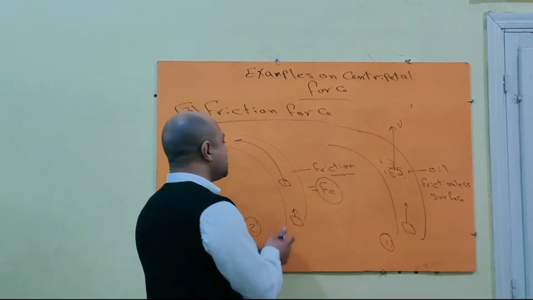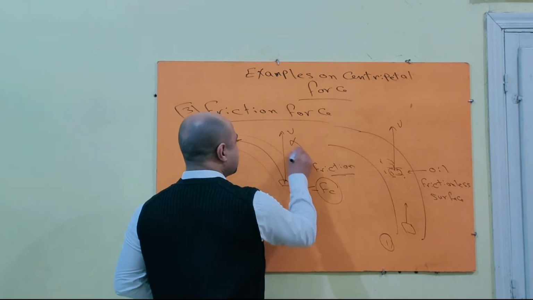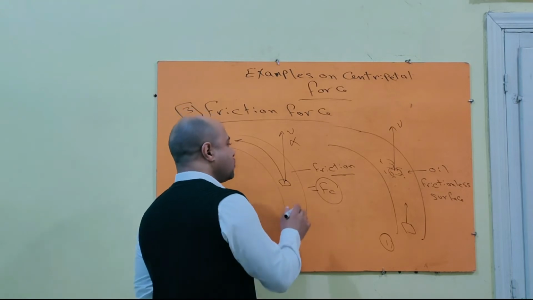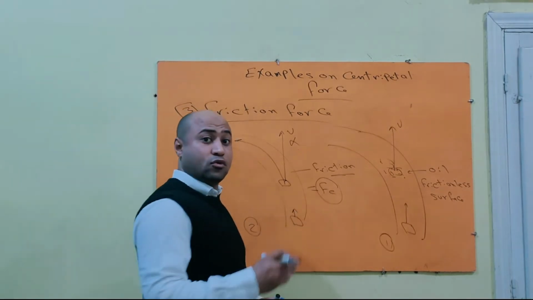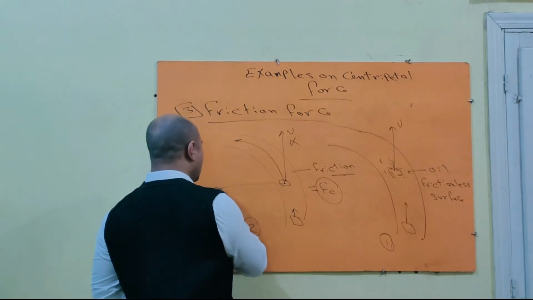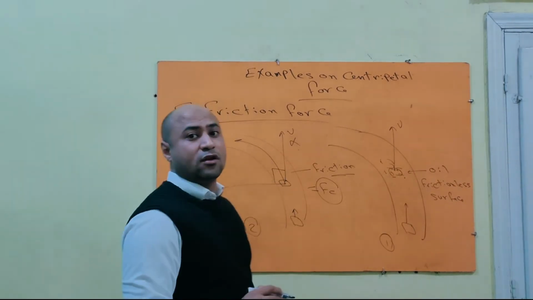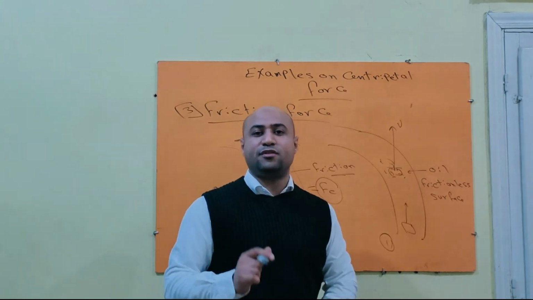It changes its direction from this direction to circular path. So in this case friction force acts as centripetal force because it acts normally to the direction of movement and it keeps the body moving in circular path with constant speed and changeable direction.